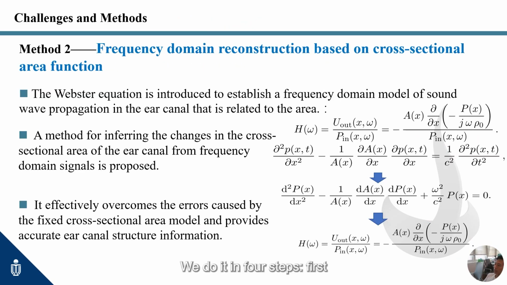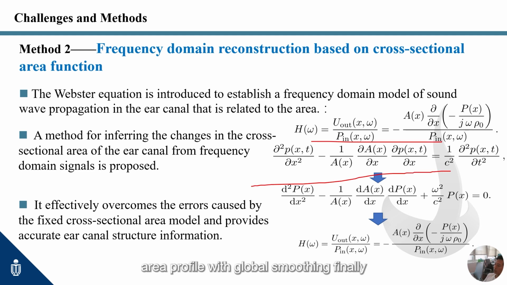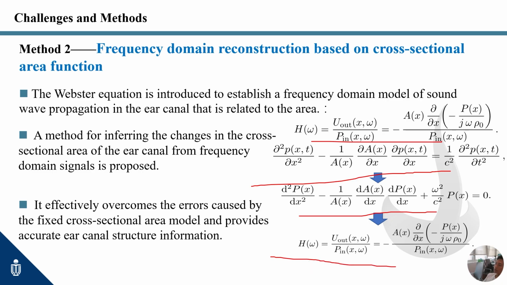We do it in 4 steps. First, ping with a short wideband probe to get the canal response. Then turn stable spectral stripes into a reflection ladder. Next, slice and march inward to recover the area profile with global smoothing. Finally, forward to ear canal CSI, and report the residual and confidence.